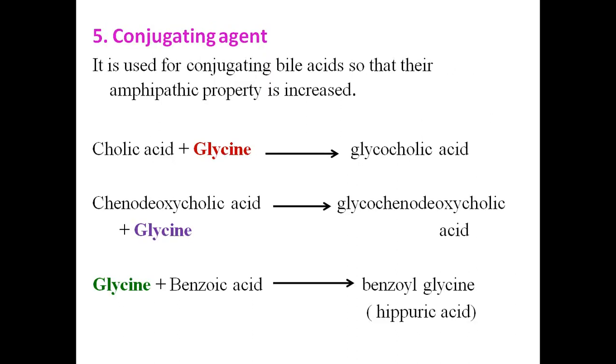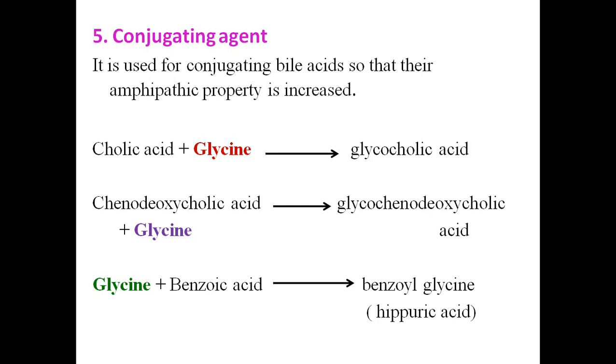Now, glycine is involved in conjugation reactions. Glycine with cholic acid forms glycocholic acid, and chenodeoxycholic acid plus glycine forms glycochenodeoxycholic acid. Glycine plus an aromatic compound like benzoic acid forms benzoyl glycine, which is nothing but hippuric acid.